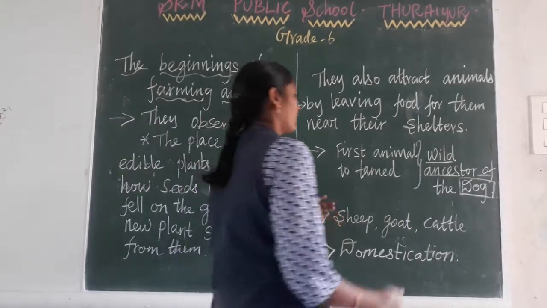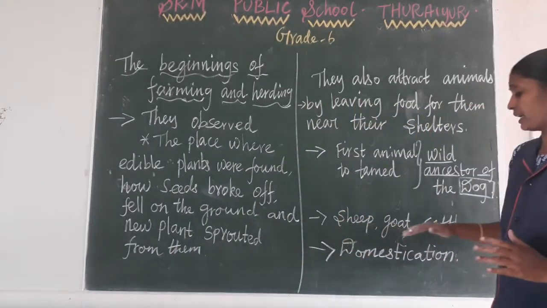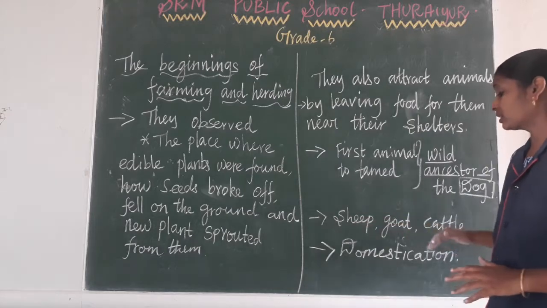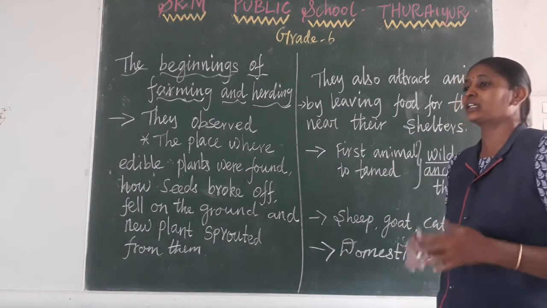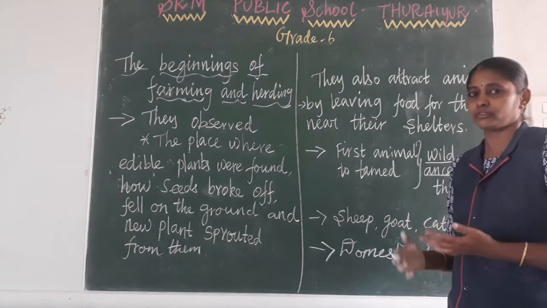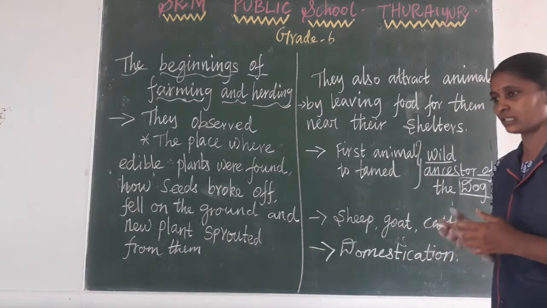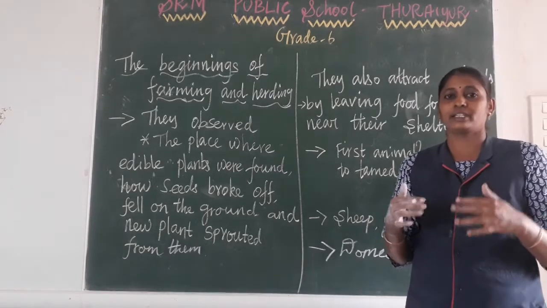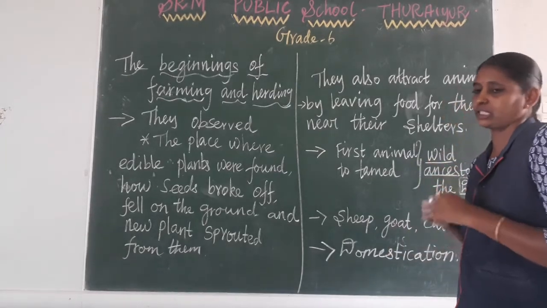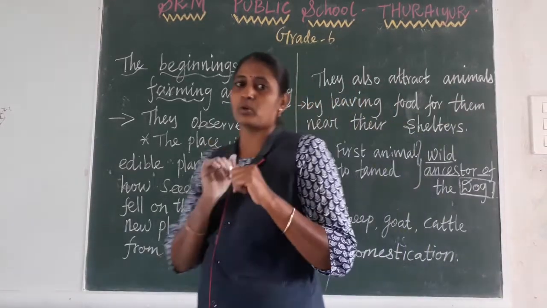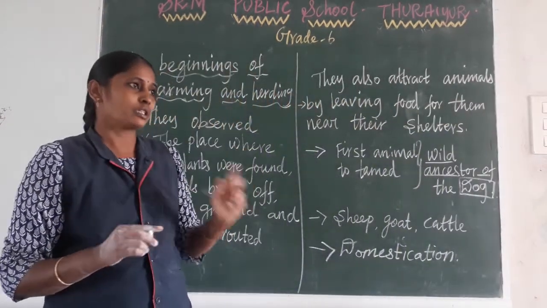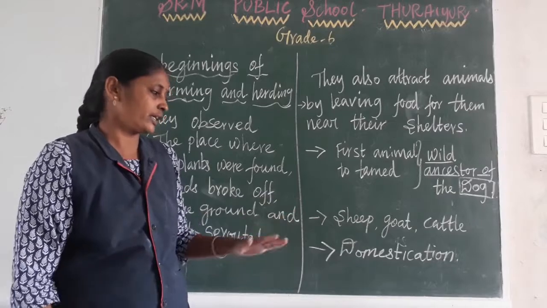As I already said, these animals are called domestic animals. Even in lower classes you study domestic animals, domestic food. Domestic means what we can get very easily, very soft things. In your book they gave a box on domestication. The term domestication also started in that period.